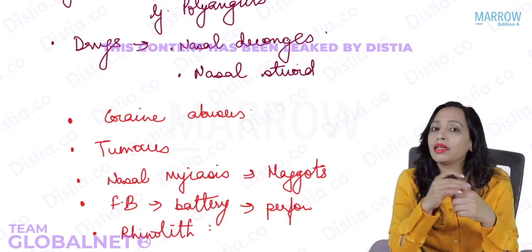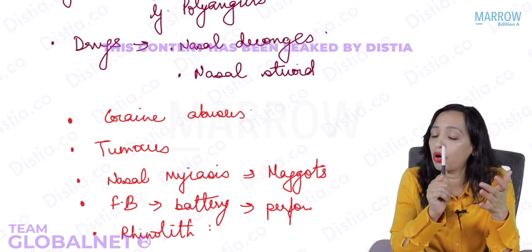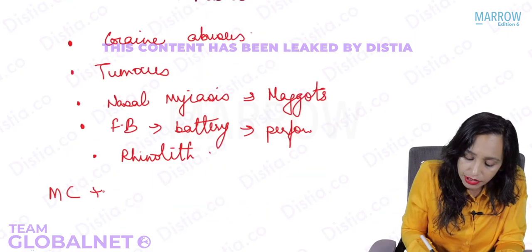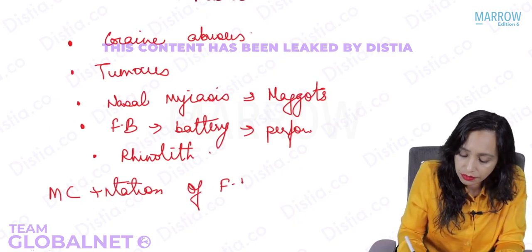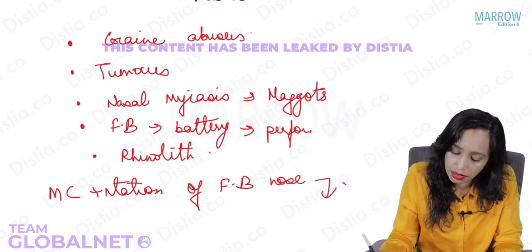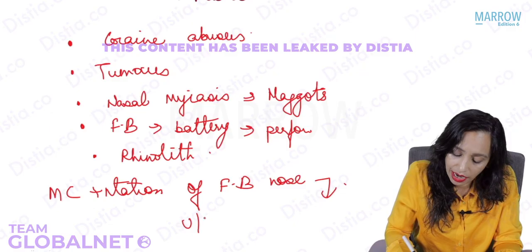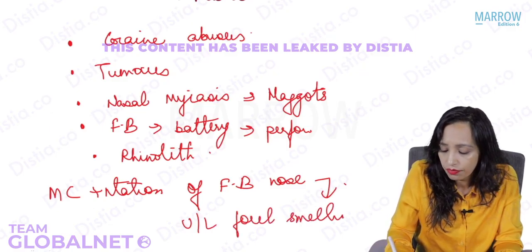So whenever there is any unilateral nasal discharge in a child, always rule out foreign body. So the most common presentation of foreign body of the nose is unilateral foul smelling nasal discharge.